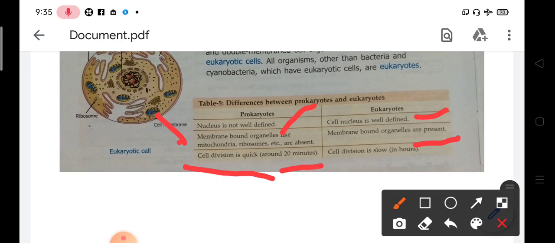Whereas in eukaryotic cells, cell division is slow and may take hours, not only 1 hour but more than 1 hour. So in prokaryotic cells the division takes 20 minutes, whereas in eukaryotes it takes hours. So cell division in eukaryotes is more complex than in prokaryotes.